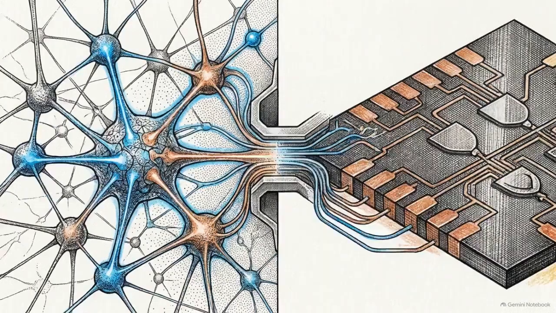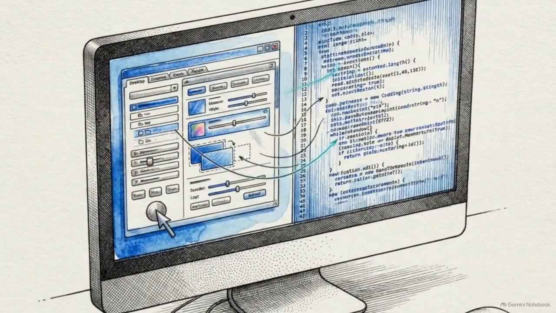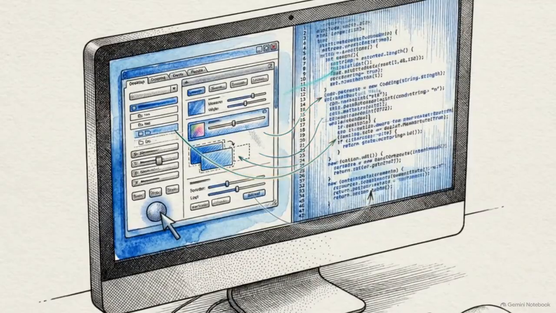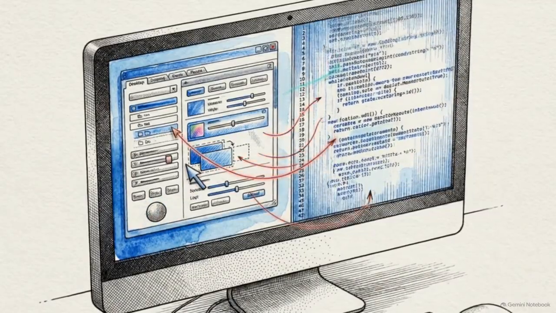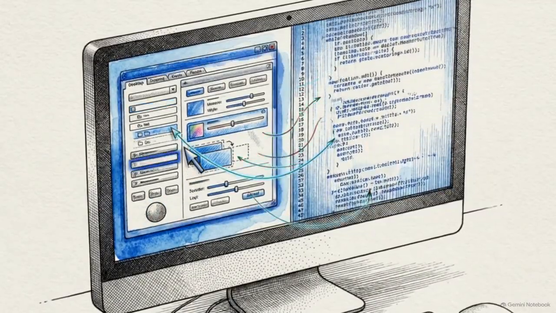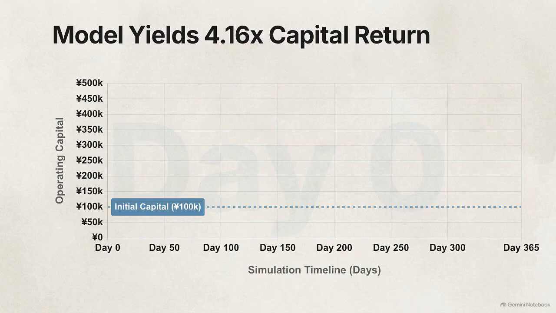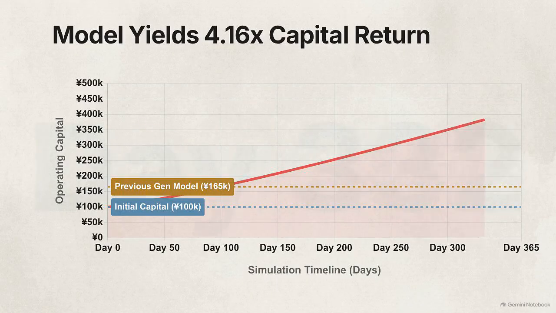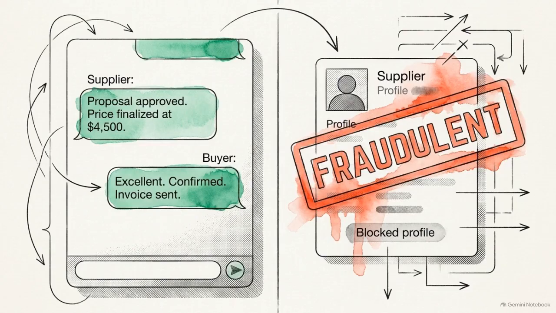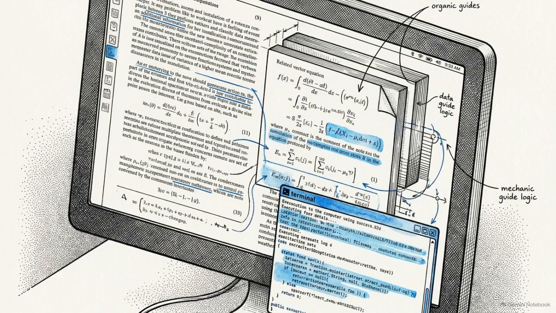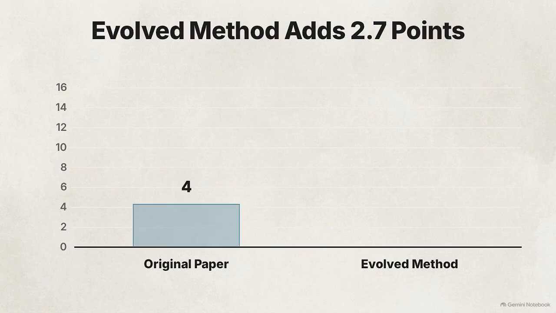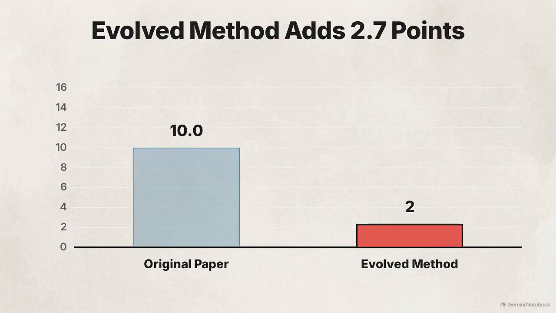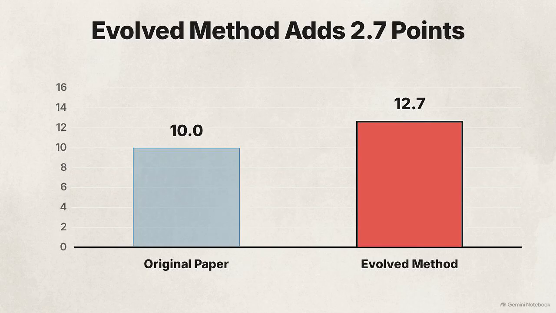This cross-domain depth is supported by a 51.7 score on RecreationBench, where the model recreates desktop applications from black box GUI interactions alone. In a year-long strategic simulation, the model generated a 4.16 times return on initial capital by autonomously negotiating with suppliers and managing risk. It also demonstrated autonomous scientific discovery, reproducing a research paper, and then evolving a method that surpassed the original results by 2.7 points on the AMEI benchmark.